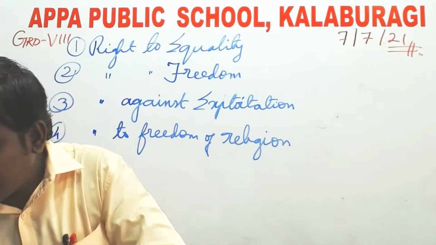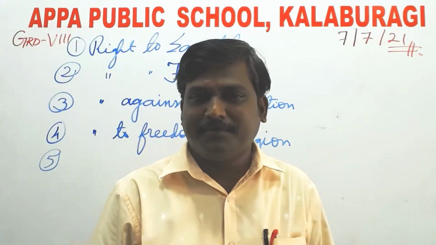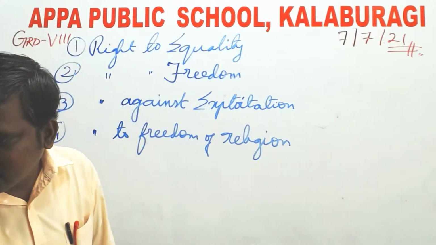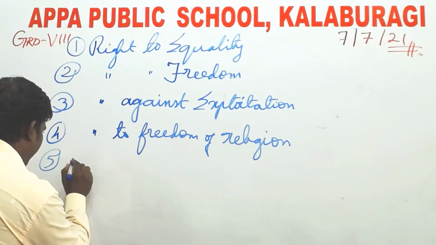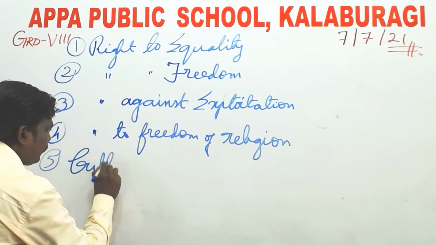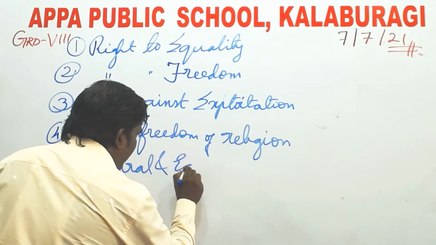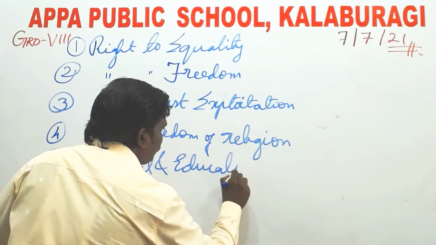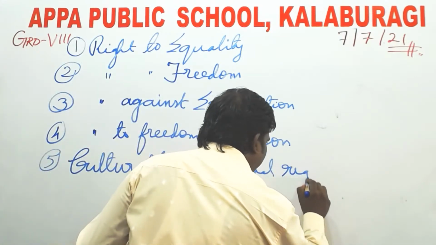Next, the fifth one. Can anyone give me the option? Okay, cultural and educational rights. Sanjay S. Kamble has given all the six. Cultural and educational rights.